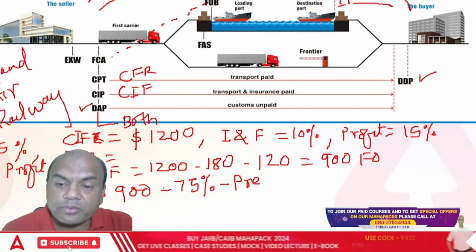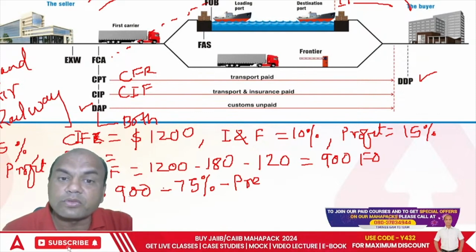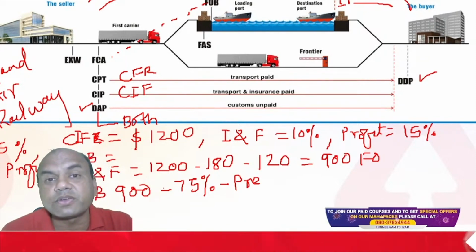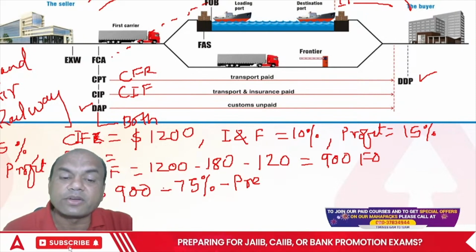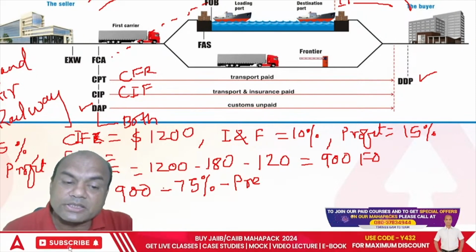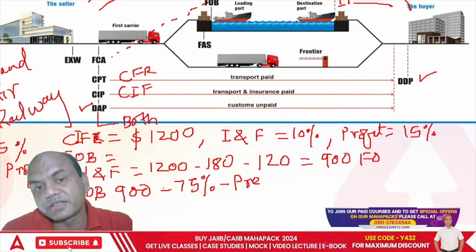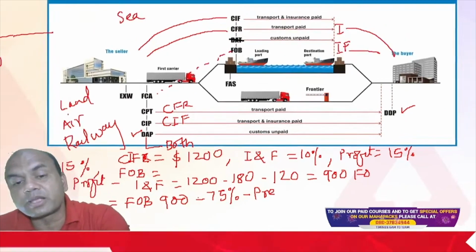But from this FOB value, what do you have to do? You have to give the finance of 75% only. So from this 900, you will be paying 75% only. So this is the basic logic of pre-shipment finance. That's why I took this numerical.